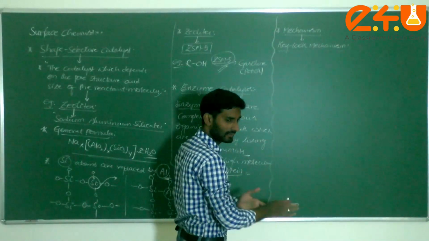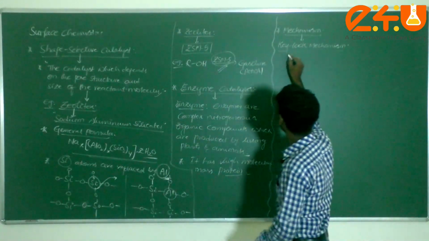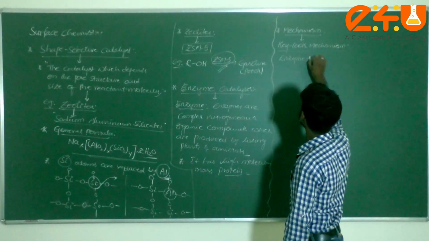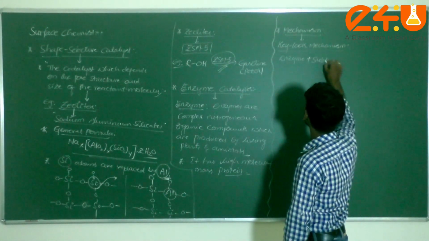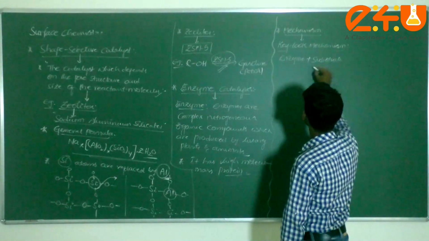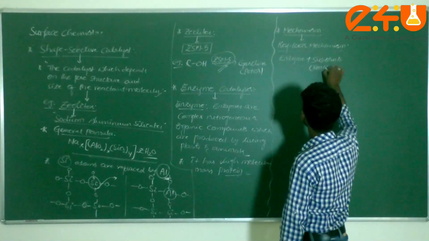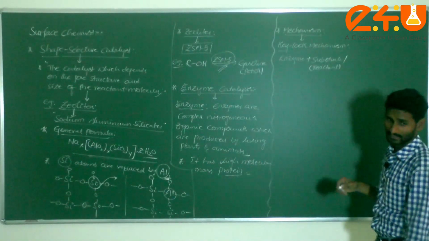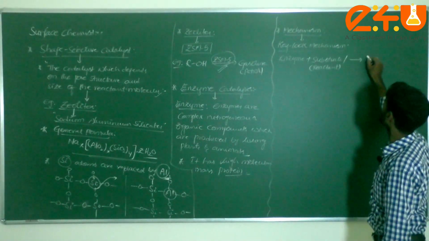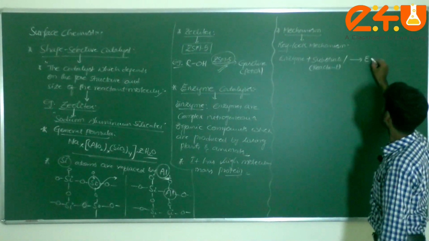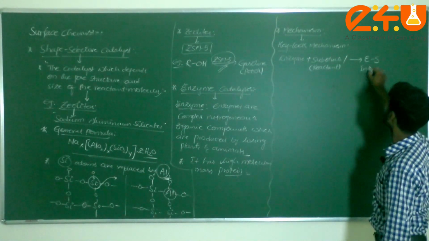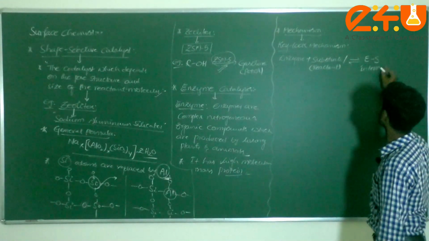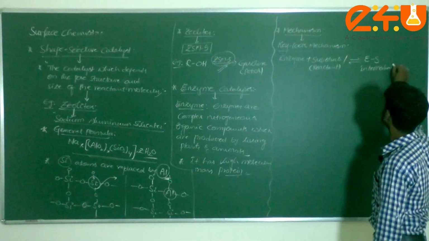Enzyme plus substrate, the reactants, gives rise to an intermediate, which is less reactive.